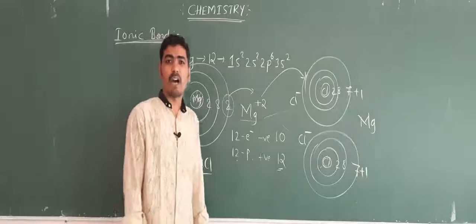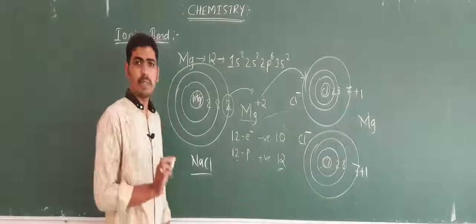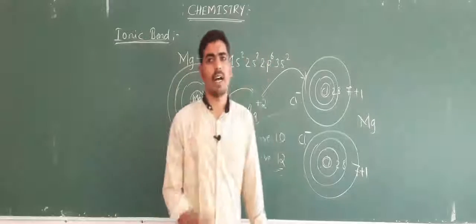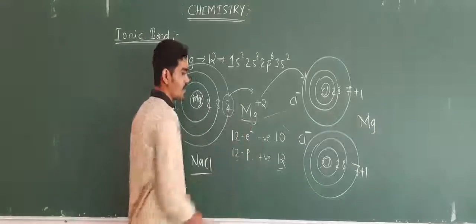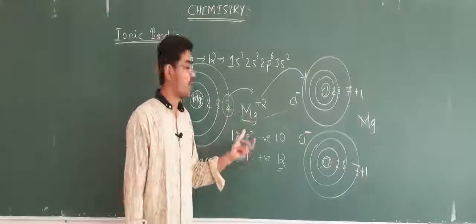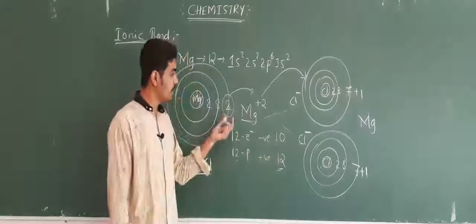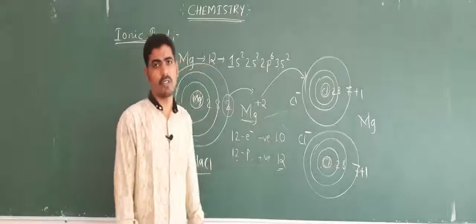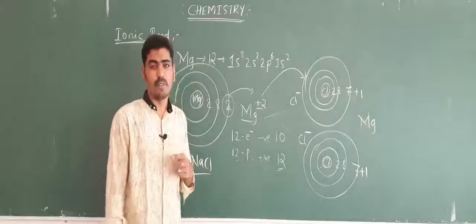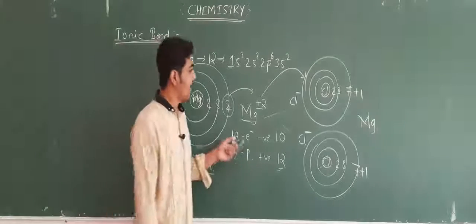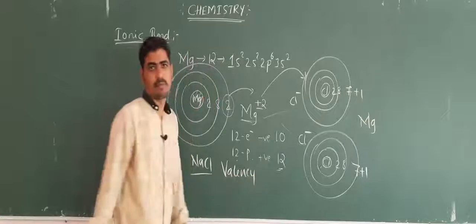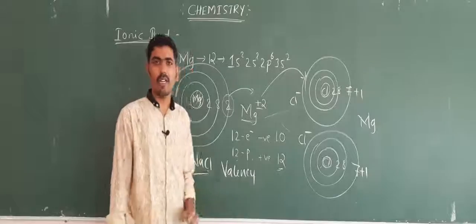What does valency mean? Valency is the combining capacity of an atom with other atoms. So Mg can combine with how many chlorine atoms? 2, because it has the ability to lose 2 electrons, and that number of electrons lost or gained is considered as valency.